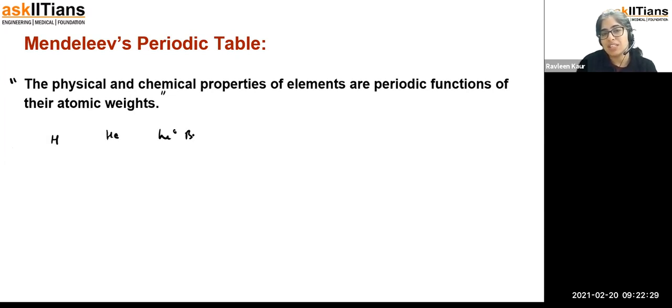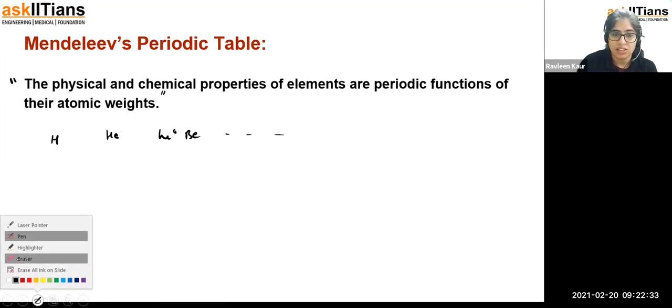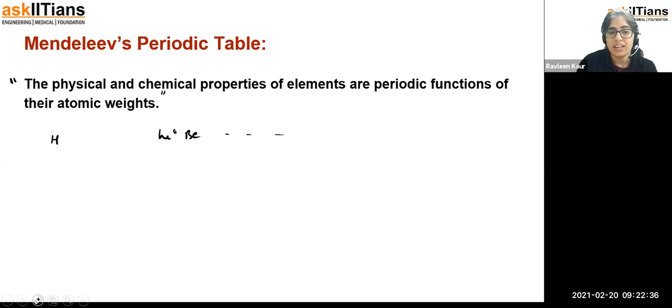H, He, Li, Be, B, C, and so on. Noble gases were not discovered yet. So let us say this is going to be H, its atomic mass is going to be 1. Lithium's atomic mass is going to be 7. Beryllium's atomic mass is going to be 9. So on that basis we arrange the elements in increasing atomic masses, and then we will find that the physical and chemical properties of the elements repeat periodically.